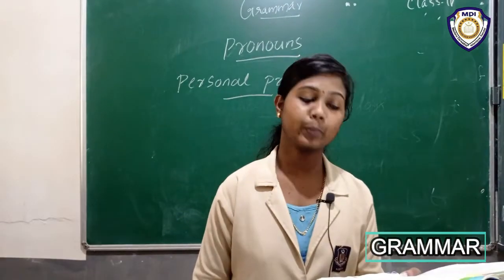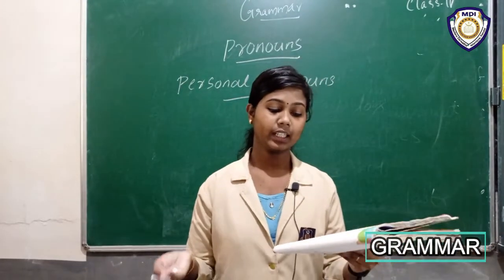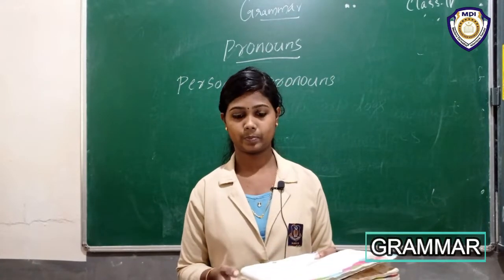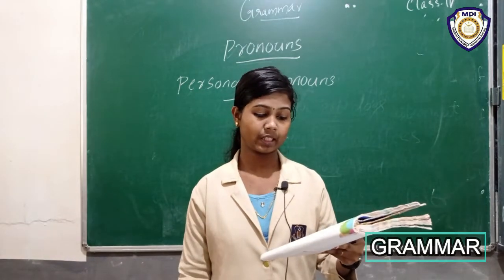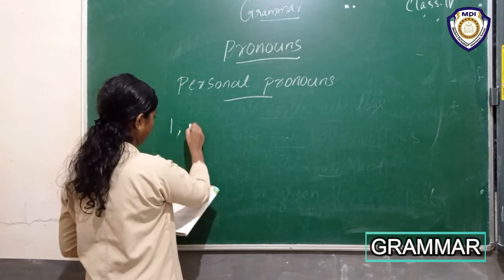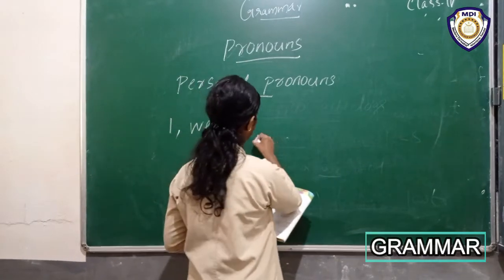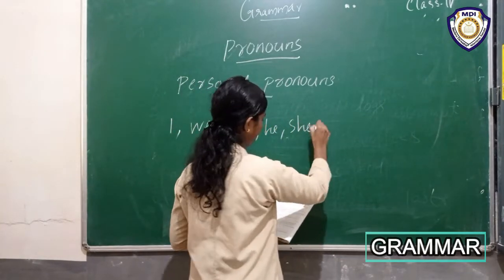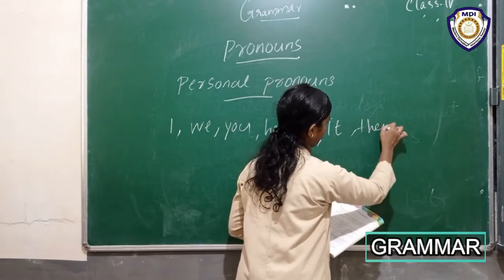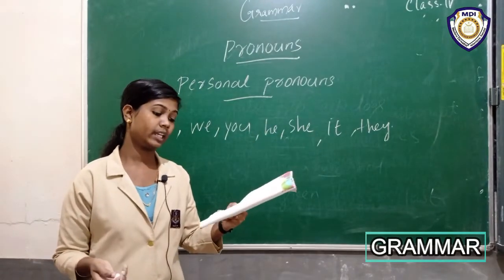Okay, the personal pronouns I, we, you, he, she, it and they show who or what does the action in a sentence.